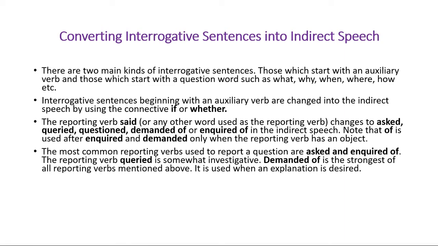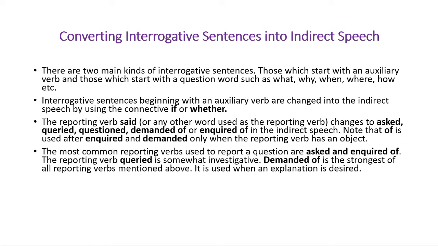Interrogative sentences beginning with an auxiliary verb are changed into indirect speech by using the connective if or whether. So if there is any auxiliary verb, we have to change the sentence by using if or whether. The reporting verb said changes to asked, queried, questioned, demanded of, inquired of in the indirect speech.